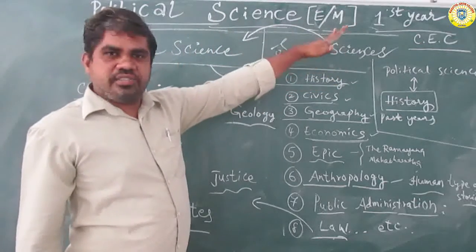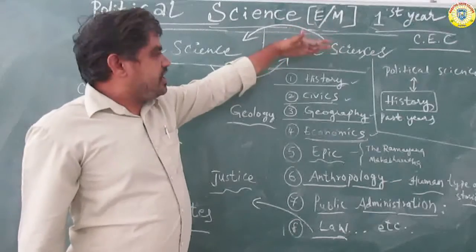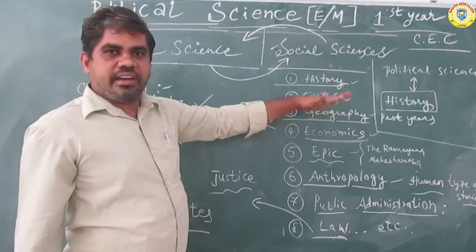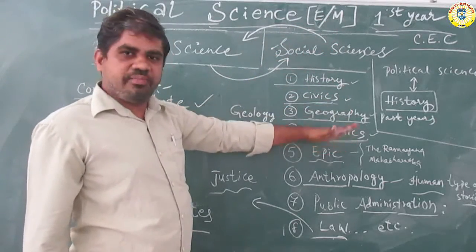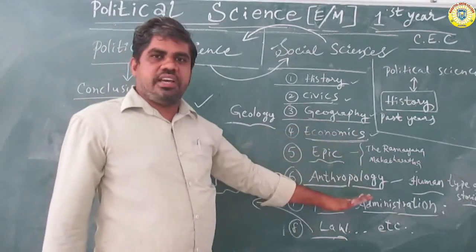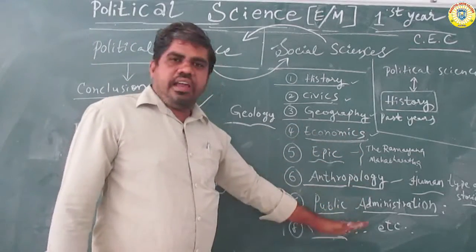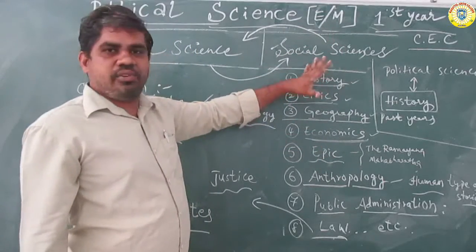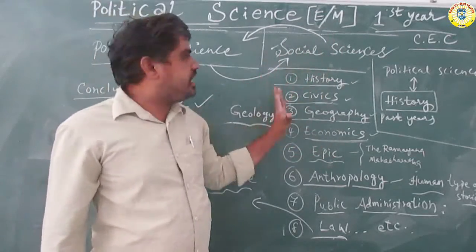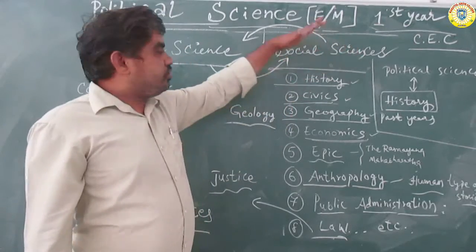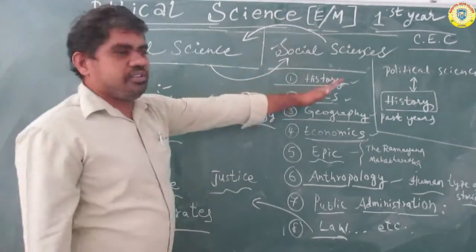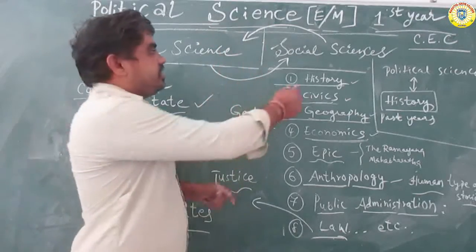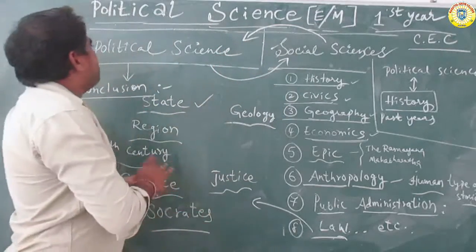Social science means history, civics, geography, economics, epic stories, anthropology, public administration, and law, etc. These are the whole parts of the sciences. The social science is divided into another part, and this is called political science.